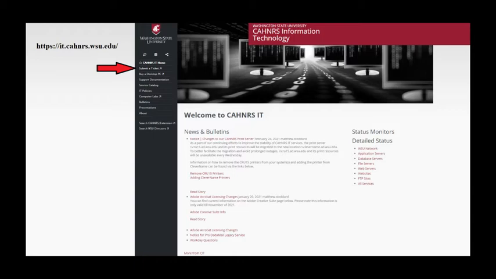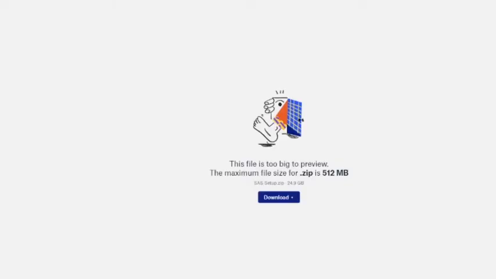First, go to it.connors.wsu.edu and click Submit a Ticket to request access to the download. For the install file, you will be taken to this page, where you must download the entire zip file. The file is rather large, so this will take a few minutes.